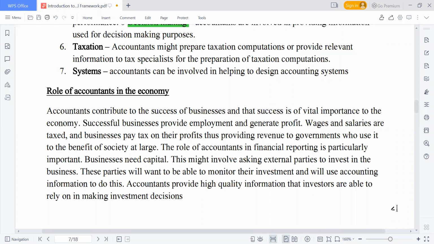Wages and salary awards are taxed. Businesses will pay tax on their profits. If you send money to me now, and if it is above 10,000 naira, then I'm going to pay a stamp duty of 15 naira. Stamp duty is not a form of tax. So if business is not going on fine, how do you want to get that particular amount to send to me?